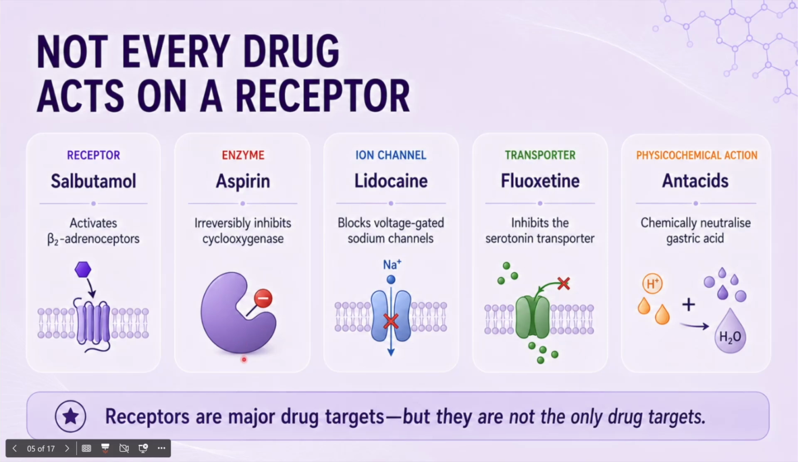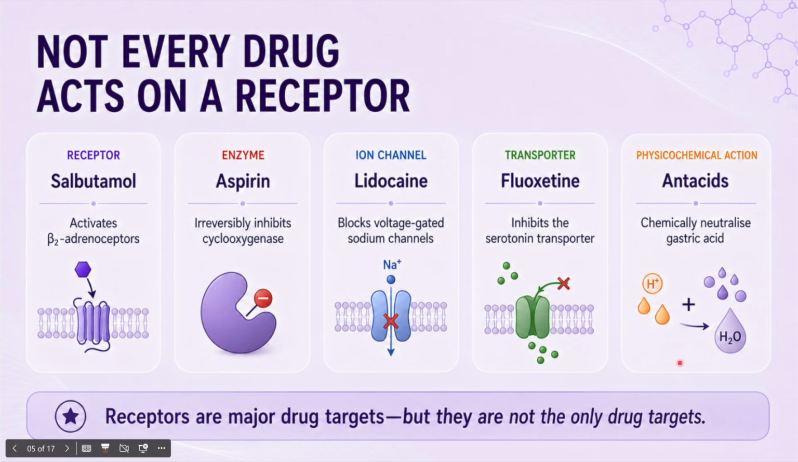Aspirin acts primarily through enzyme inhibition. It irreversibly acetylates cyclooxygenase enzymes, thereby reducing the formation of prostanoids. In platelets, inhibition of cyclooxygenase 1 reduces thromboxane A2 production and platelet aggregation. Lidocaine blocks voltage-gated sodium channels, reducing the initiation and propagation of action potentials. Fluoxetine inhibits the serotonin transporter, reducing serotonin reuptake.